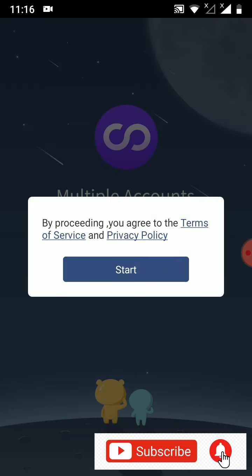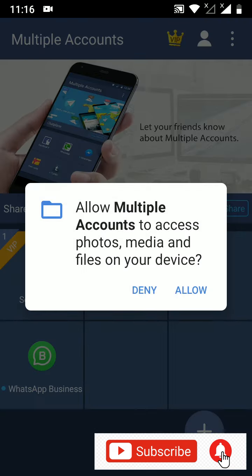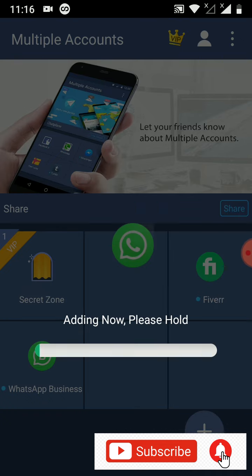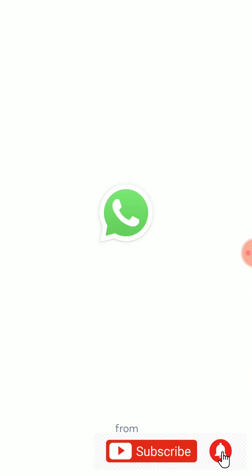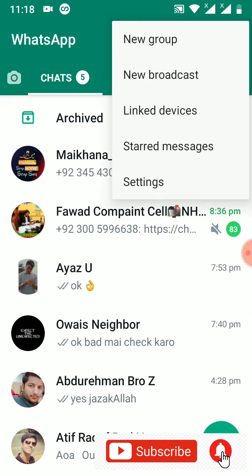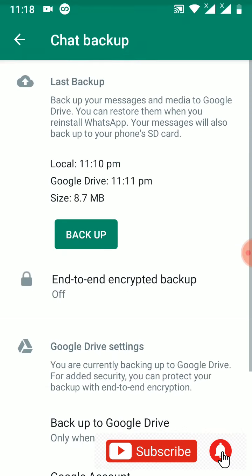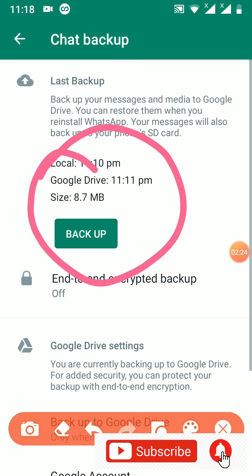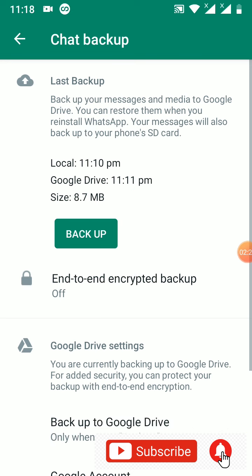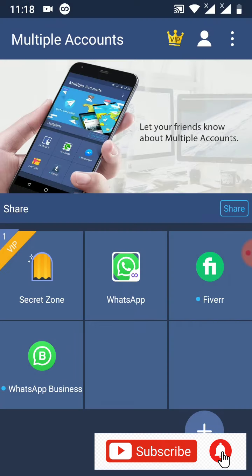You have to select start, then wait for 3 seconds and then allow. And here, first you have to clone it. See, it is cloning. After cloning, you can take a backup of your original WhatsApp chats and everything if you want. This is the backup option. You can take the backup from here. I have already taken the backup, so I am going to this new WhatsApp.